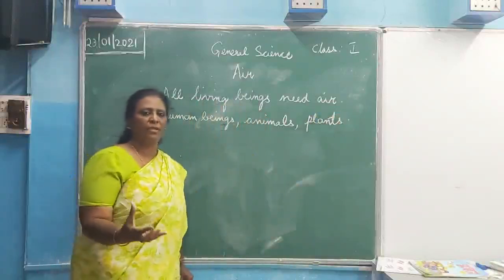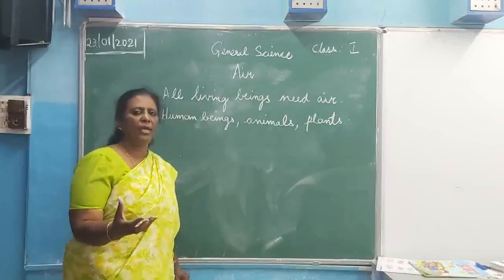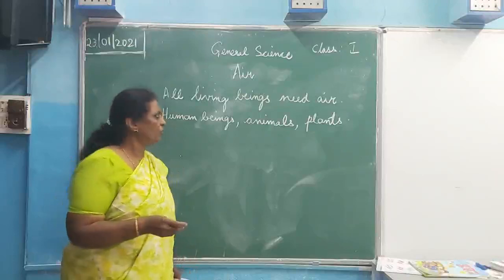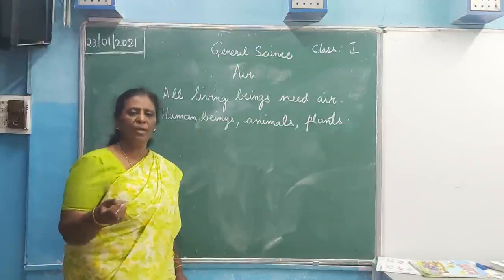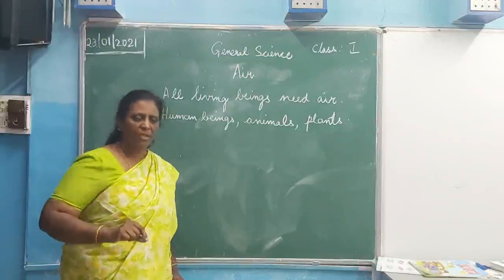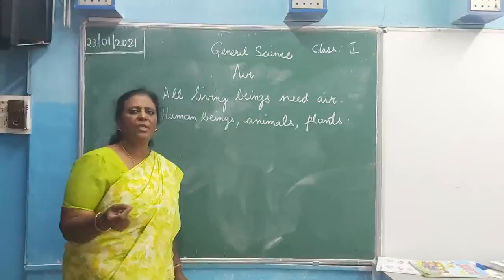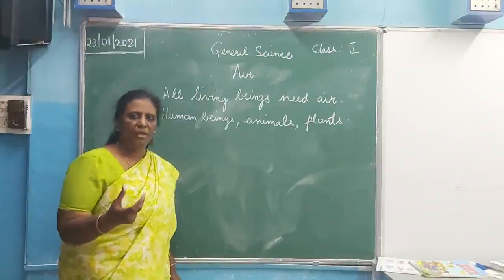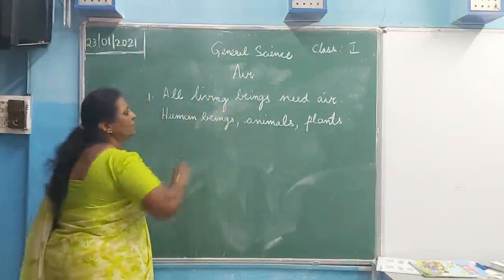Plants are the small plants grown in pots or trees grown in the ground. Plants are also living things. If you don't water the plant, it will die. In the same way, if the plant is not given air, the plant will also die. All living things need air to breathe.